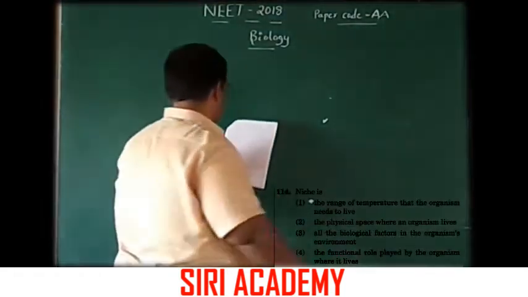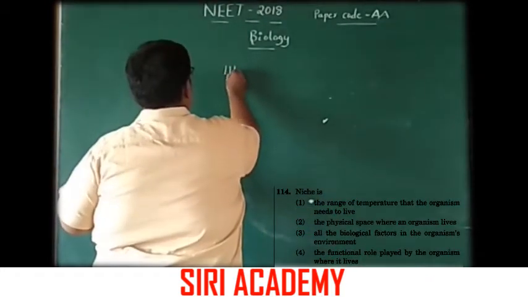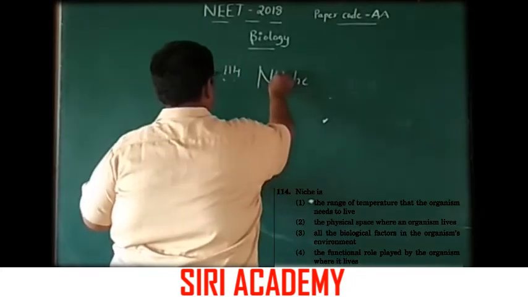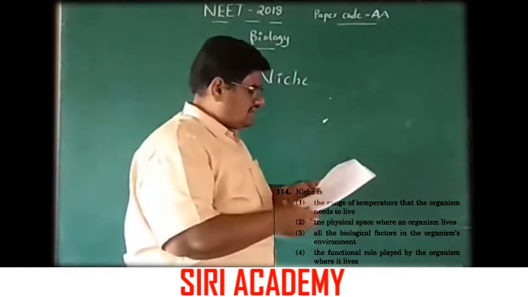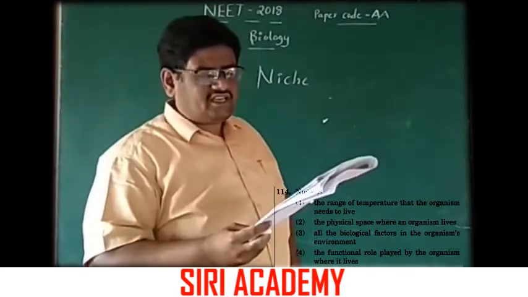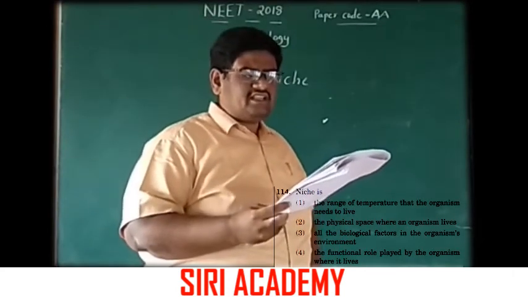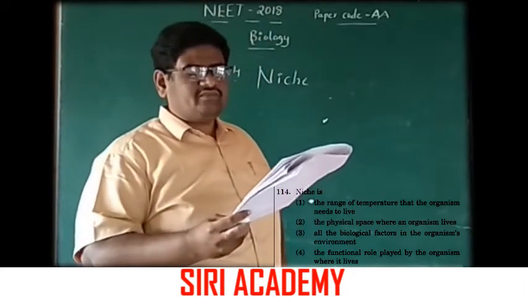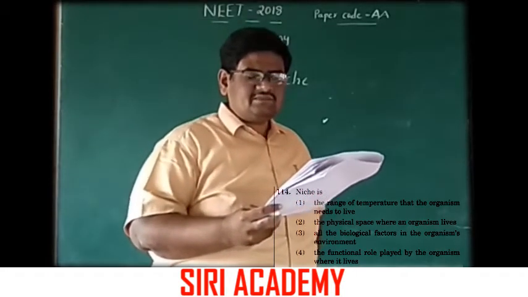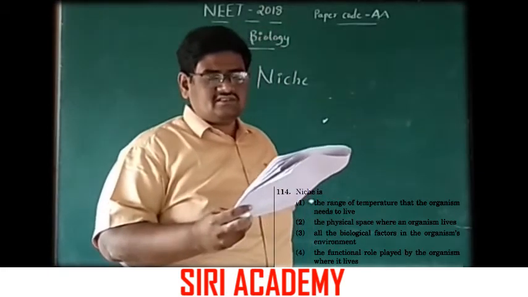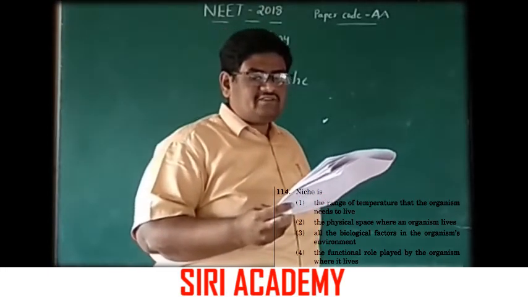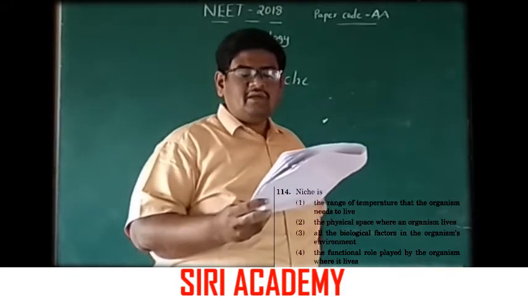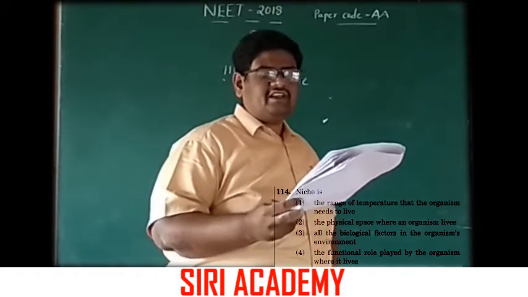We can go for 114. Among the definitions, which one describes the niche? First one, the range of temperature that the organism needs to live. Second one, the physical space where an organism lives. Third, all the biological factors in the organism's environment. Fourth one, the functional role played by the organism where it lives.